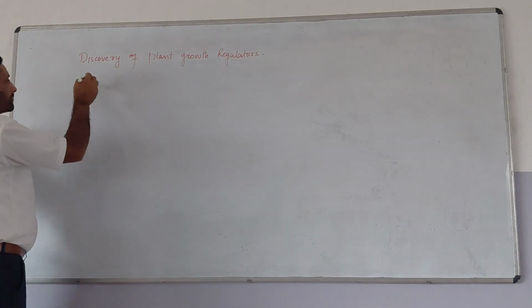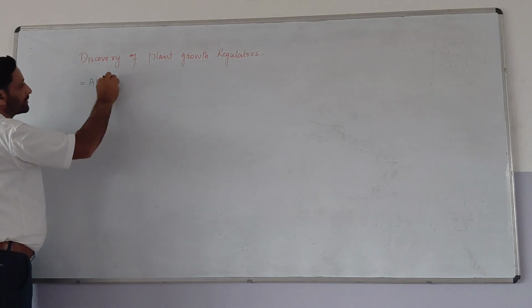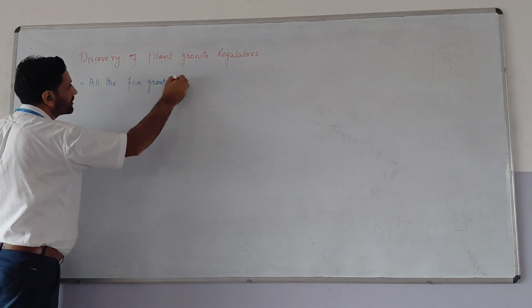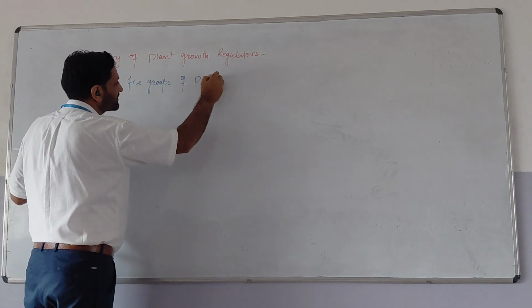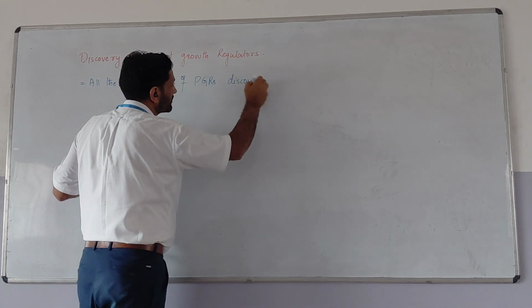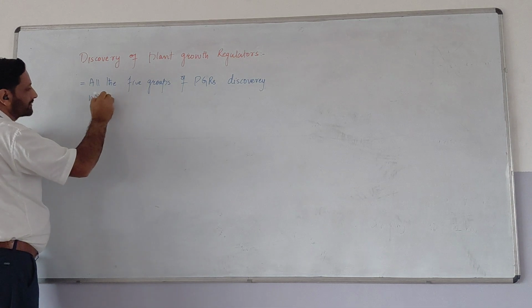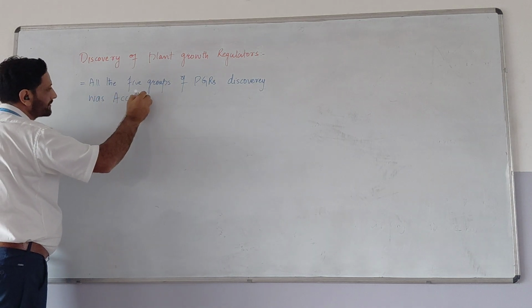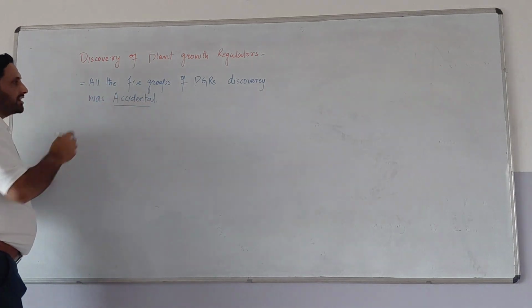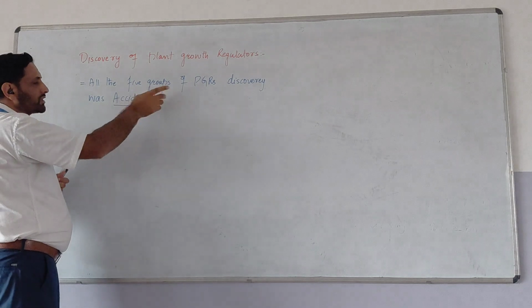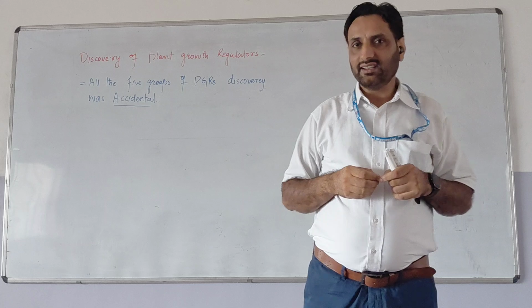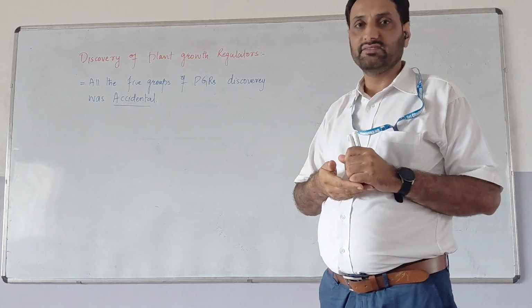So the discovery of all the 5 groups of PGRs was accidental. I have observed that this statement, that the 5 groups of PGR, their discovery was accidental, has been asked in the weekly tests which are conducted by the center here.